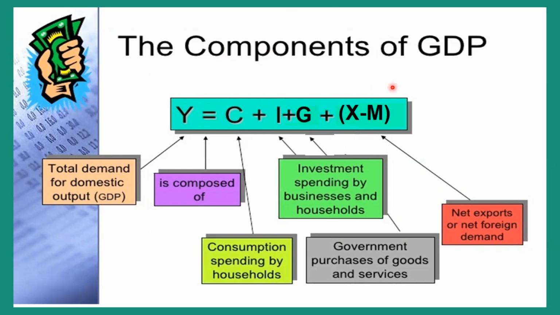So the components of GDP: GDP is equal to consumption spending by households, investment spending by businesses and households, government purchases of goods and services, and the net exports or net foreign demand. That is the value of exports minus imports.